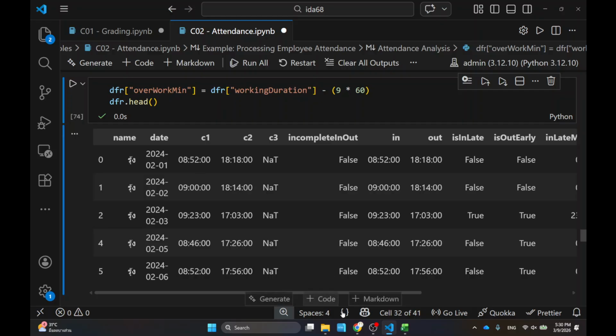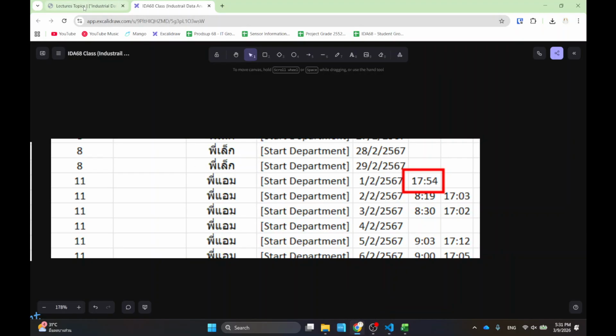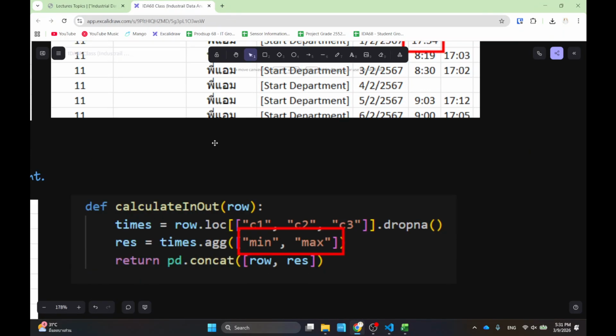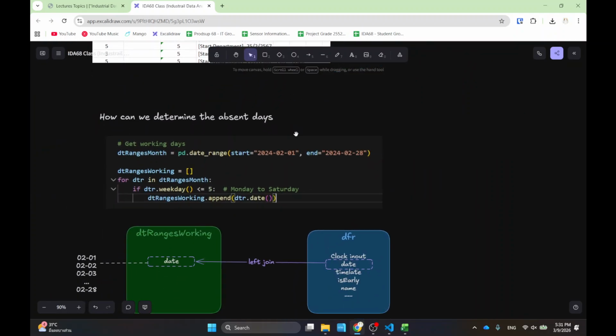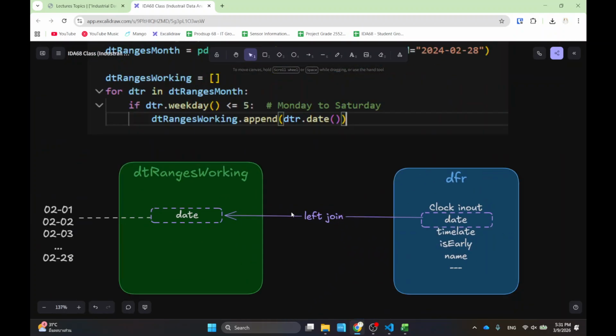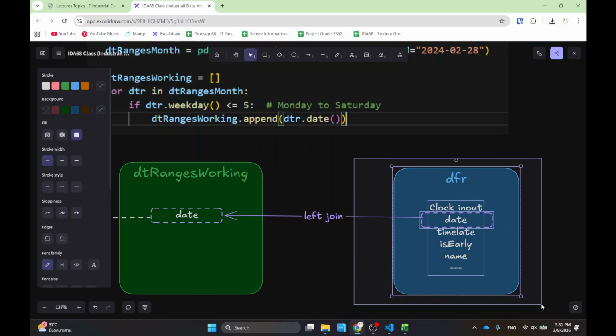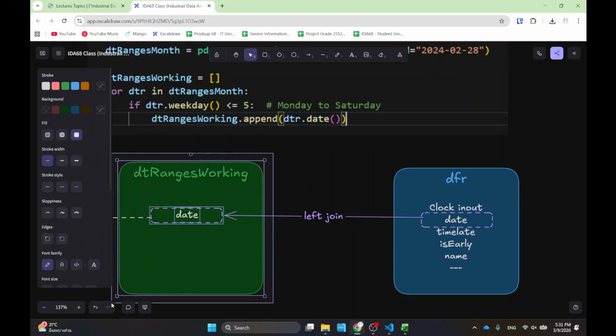So what I did in the end is to do the join one more time. Check this technique. I have the records of the processed data where the employee comes in, but it only contains the dates that they come in. But I need to have the complete dates for the month. So I'm creating another data frame that contains a column called date. And this is going to be the dates for the whole month, regardless of whether it's a holiday or not.